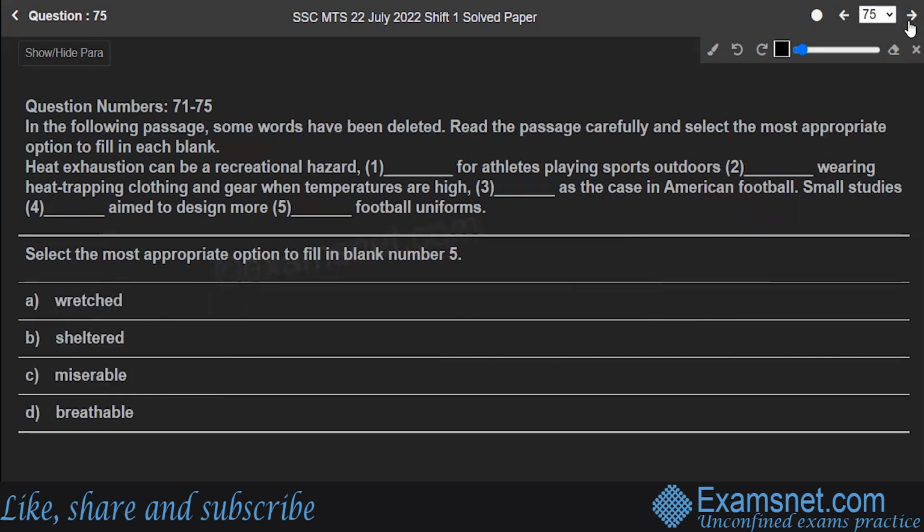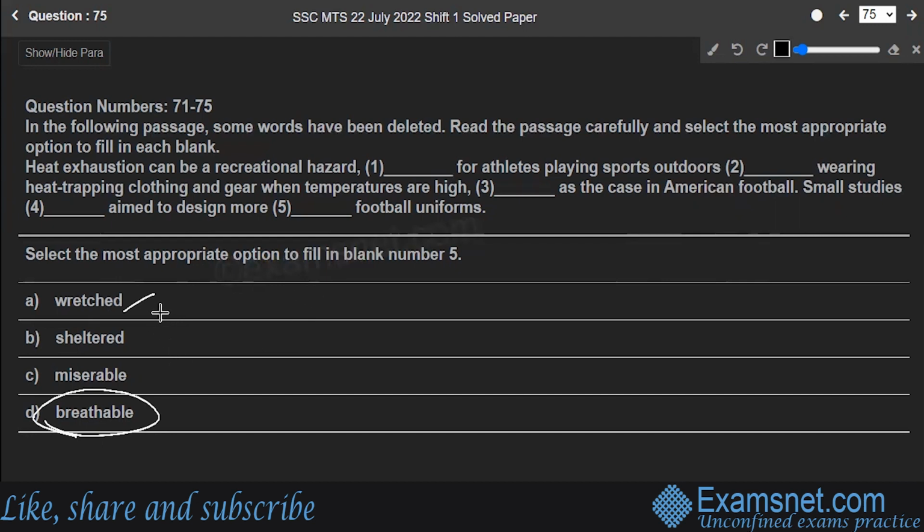Next is question number 75, and this is the last question for your English section. Let's go with this one. So it said small studies have aimed to design more dash football uniforms. Wretched football uniforms, or sheltered football uniforms, miserable football uniforms, or breathable football uniforms. If I'm reading all the words, I think breathable is the most appropriate one. This is an adjective which is often used for an object or a thing which air can pass through. Since we are dealing with the whole paragraph in which we were talking about the heat exhaustion, breathable is the one that we were looking for in the football uniform so that they can cut off the heat part.